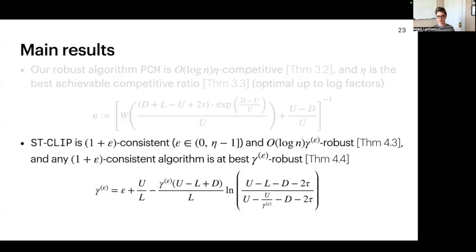We also design a learning augmented algorithm called ST-CLIP. This algorithm uses machine learned advice of the best decisions at each time step to improve its performance. We prove a 1 plus epsilon consistency for any given epsilon, where consistency means how well we match the optimal performance when the advice is correct. And for a given epsilon, we also prove log n gamma epsilon robustness, where robustness is the classic competitive performance of the algorithm given bad advice. Gamma epsilon is given by the solution to this transcendental equation, and we also have a lower bound that states any 1 plus epsilon consistent algorithm is at best gamma epsilon robust. So we're again optimal up to log factors.